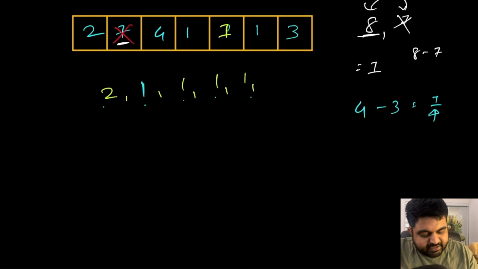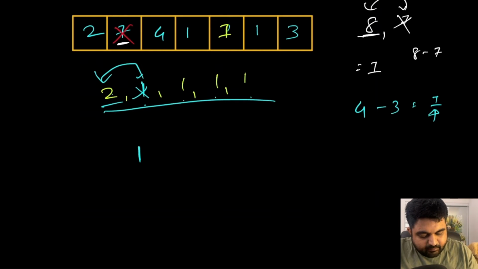Okay, so once again in this case, now this 2 and 1 are both stones, so they are both going to be crashed against each other. If we do that, once again this stone will get completely destroyed, and this one only becomes of weight 1. So the new value is going to be 1 amongst these two, and then these 3 ones we already had. Okay, so now once again we are going to repeat the same process.